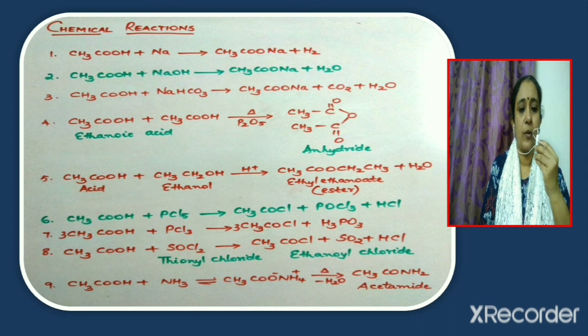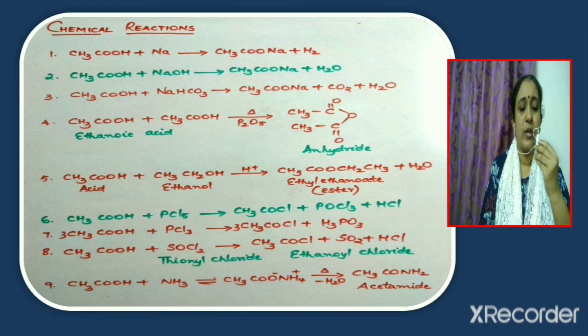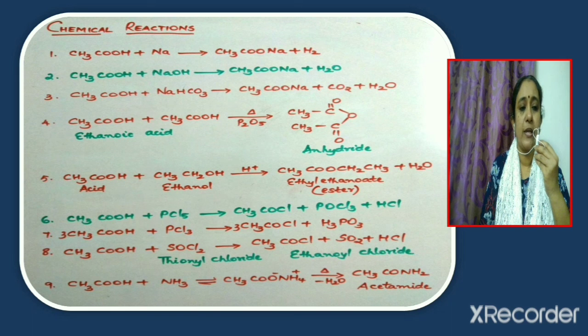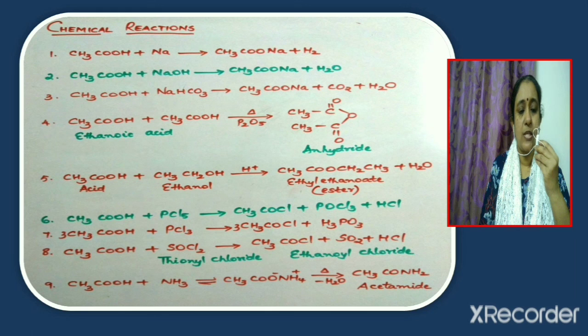Now consider the sixth equation. Here ethanoic acid reacts with PCl5, phosphorus pentachloride, to give an acid chloride. The acid chloride produced in this case is acetyl chloride, which is also known as ethanoyl chloride. Along with that we get POCl3 and HCl. Now consider the seventh equation. Here acetic acid reacts with PCl3, phosphorus trichloride, to give acetyl chloride and phosphorus acid, H3PO3. Now consider the eighth equation. Here acetic acid reacts with thionyl chloride, SOCl2, to give acetyl chloride, CH3COCl, sulfur dioxide and HCl.